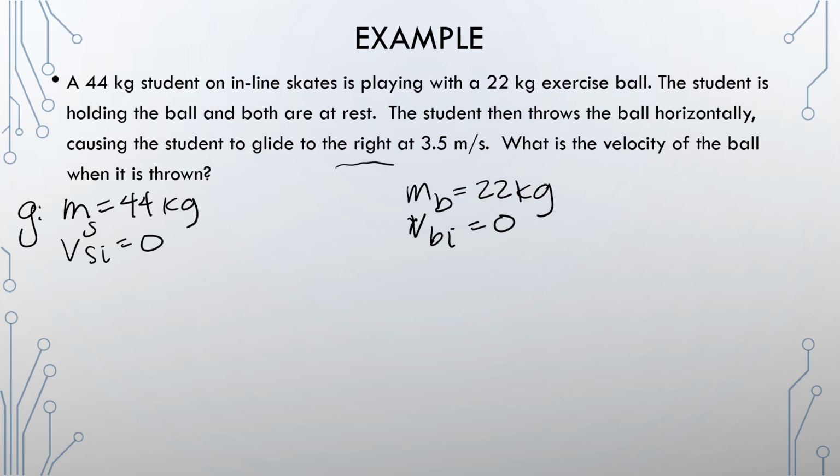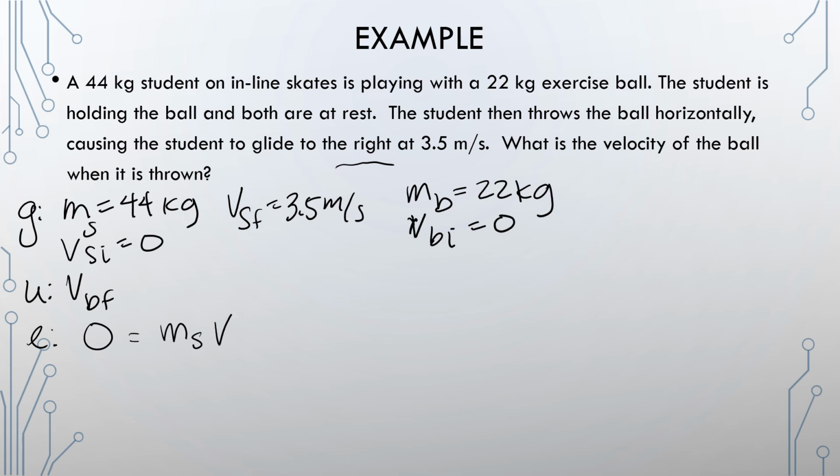Right means positive. So the student's final velocity is going to be 3.5 meters per second. What velocity is the ball when it is thrown? So what I'm looking for is velocity of the ball final. Nothing's moving in the beginning, so I'm just going to say 0. I have nothing moving, so I have no momentum. But then when I throw the ball, I get momentum. The mass of the student times the velocity of the student final plus the mass of the ball times velocity of the ball final have to equal this 0.